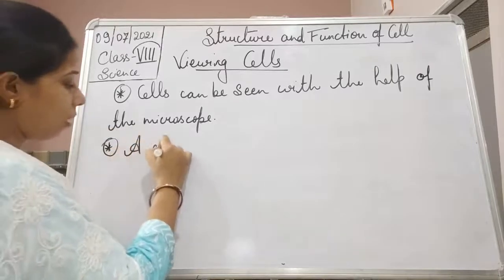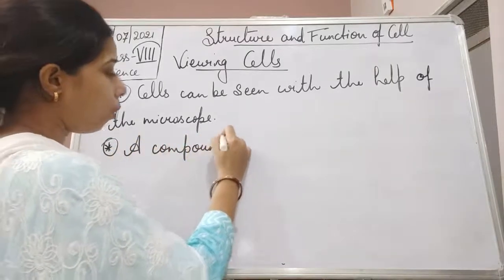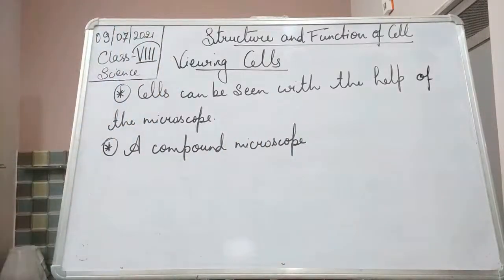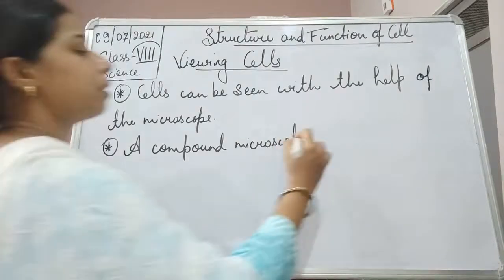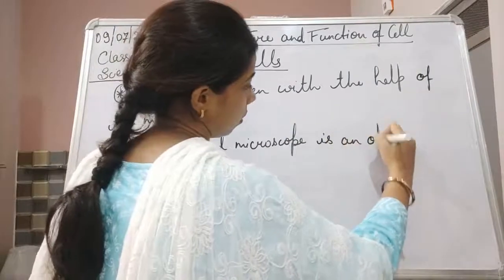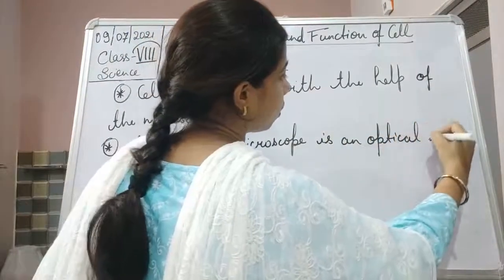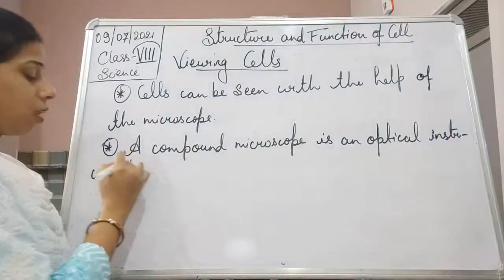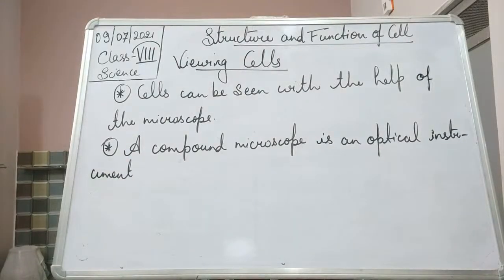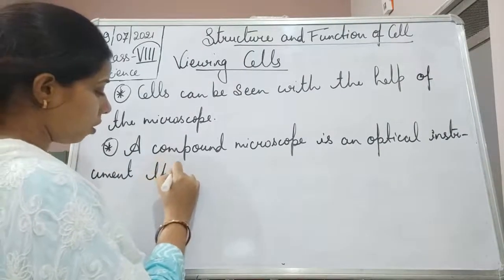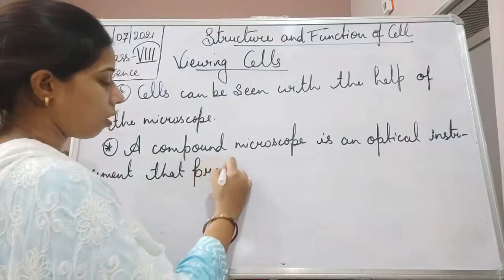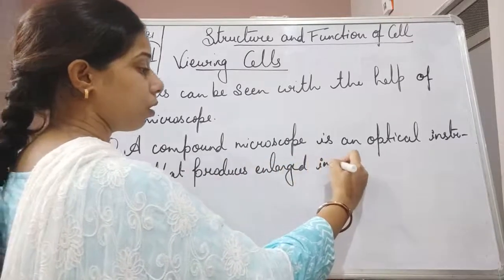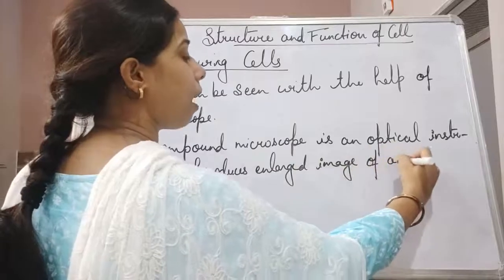So basically a compound microscope is an optical instrument that produces an enlarged image of an object.